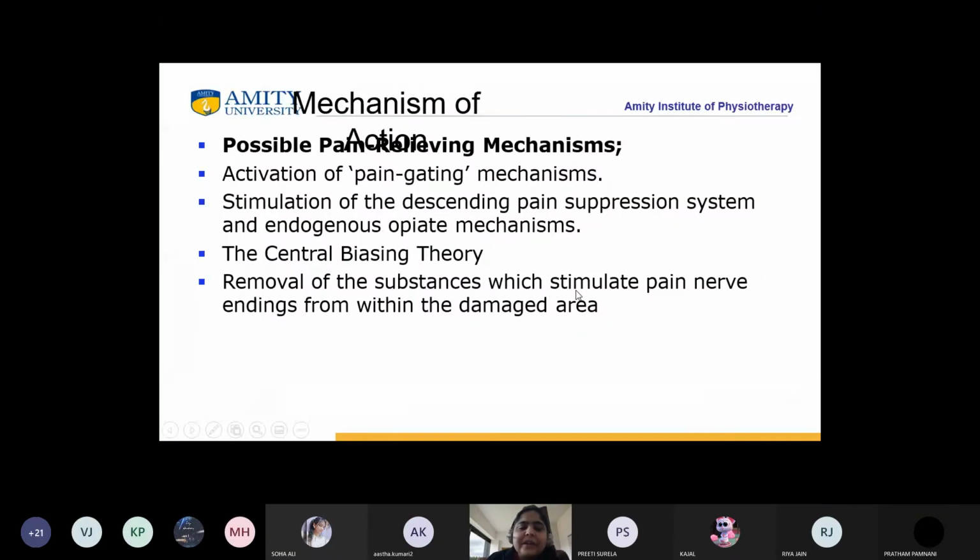Beta, you missed central biasing theory. Central biasing theory, Ria. The endogenous opioid mechanism and the descending pain suppression system come under one mechanism. Am I clear, Ria? Yes, ma'am.